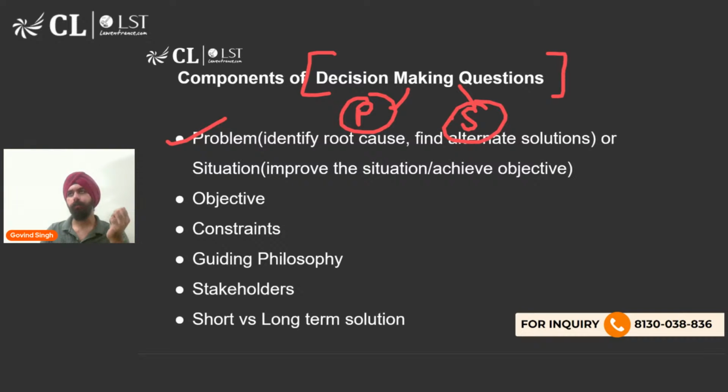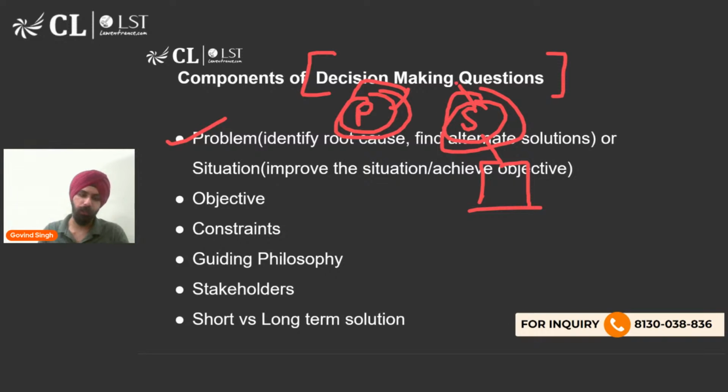Problem is you simply have a problem and you identify the cause of that problem, you find alternative solutions. And situation is you are in a certain situation and how can you improve that particular situation? How can you achieve your objective in that particular situation? So these are the 2 broad categories of decision making questions: solving a problem or improving a situation, right?